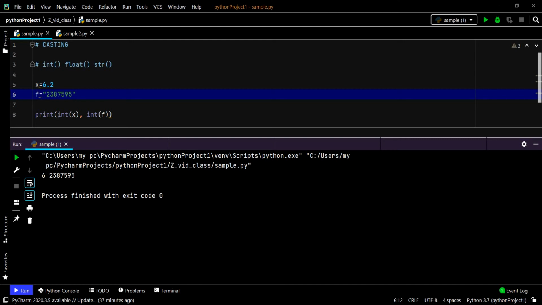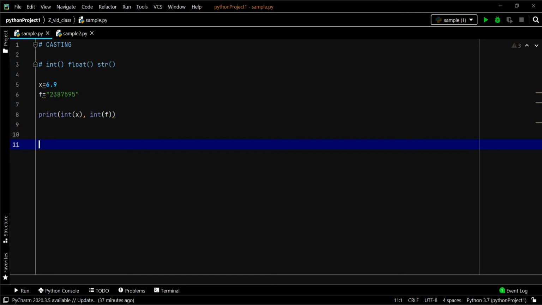See, the float is converted to integer, which is a whole number. In integer conversion, it does not do any rounding. That is, if you give 6.9, you will get 6 as the answer. See, here it does not do any rounding. It just takes the whole number and converts that number to integer. That's it.